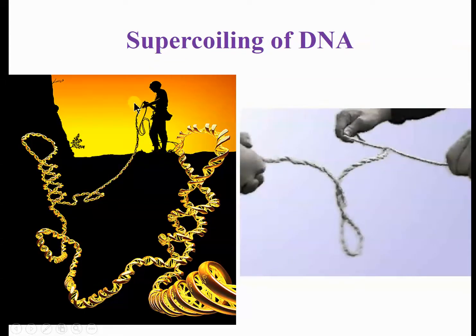Once it starts to separate, initially it will be easy, but as it moves further and further ahead, stress is generated. Like this, if you take these two strands and hold tightly at another point,